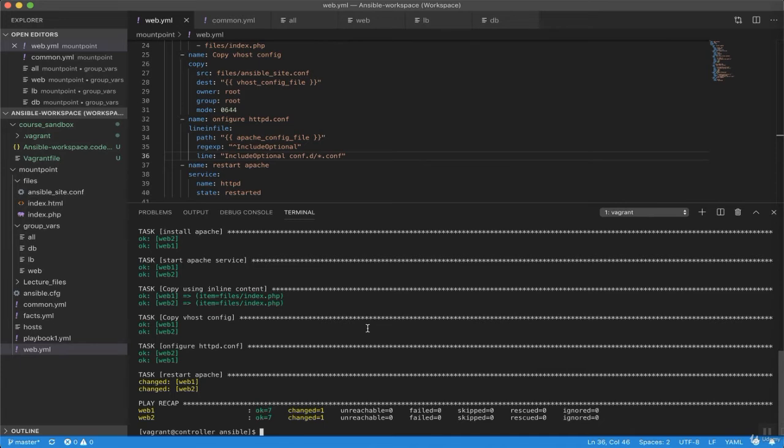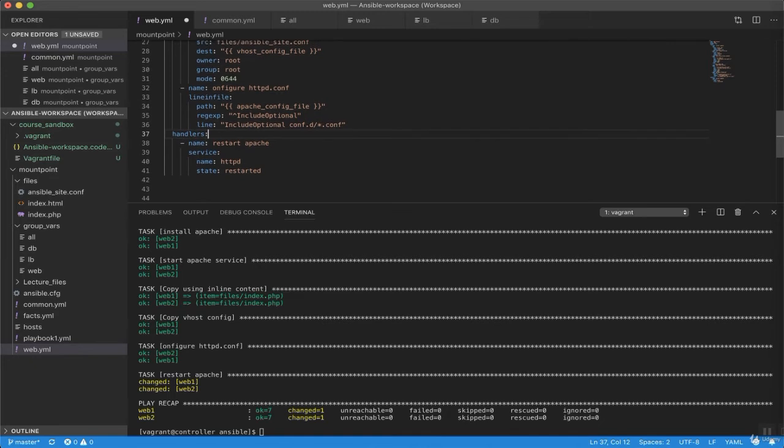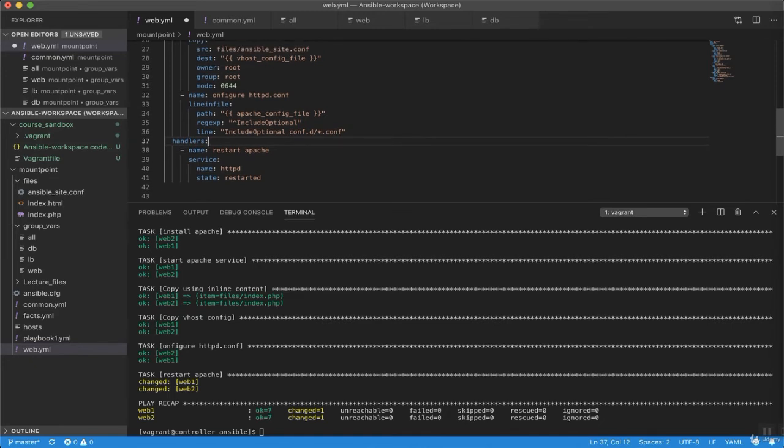So I'll add the handlers section at the end of the play, move this task named restart HTTPD there, and place notifications to call the service restart task upon configuration change. I want to restart the HTTPD daemon after loading the virtual host configuration for my new site.